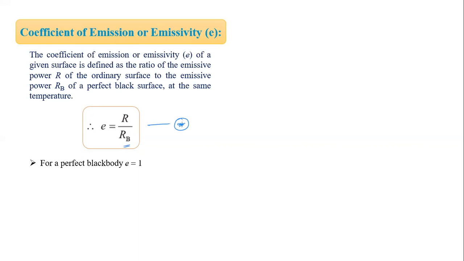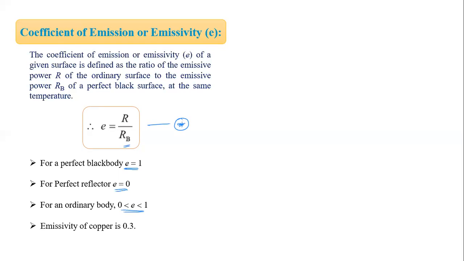For a perfectly black body, the value of E is 1. For a perfect reflector, the value of emissivity is 0. For an ordinary body, the value lies between 0 and 1. For copper, means for metal, you remember it is approximately 0.3.